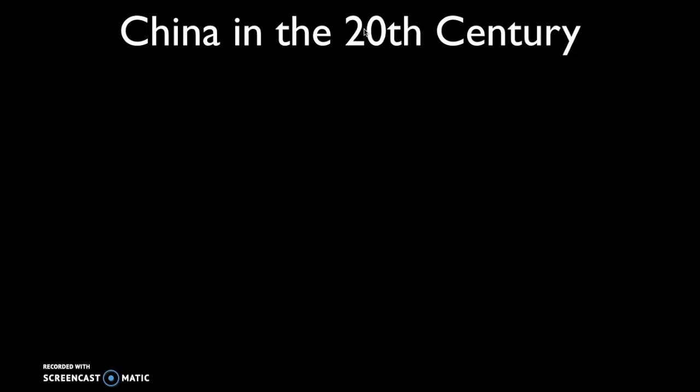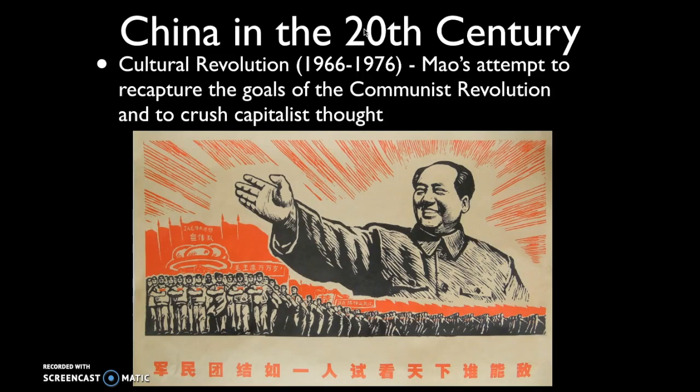So as time passes and we move into the 1960s, Mao has this perception that China is moving further away from their goals of achieving a communist state. And so Mao decides that he needs to try and recommit China to the principles of socialism. So from 1966 to 1976, Mao attempts to recapture the goals of communism and ultimately to crush capitalist thought and Western thought and democratic thought, which Mao believed was starting to seep into the Chinese state.